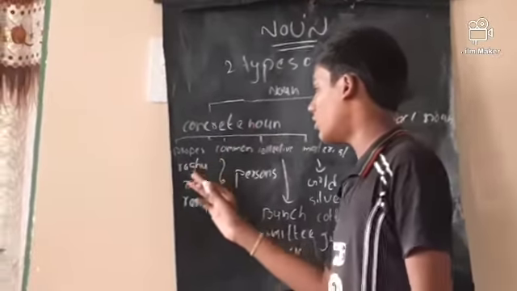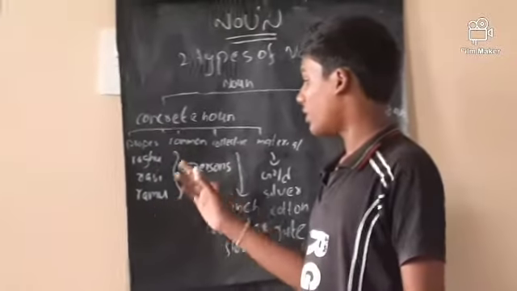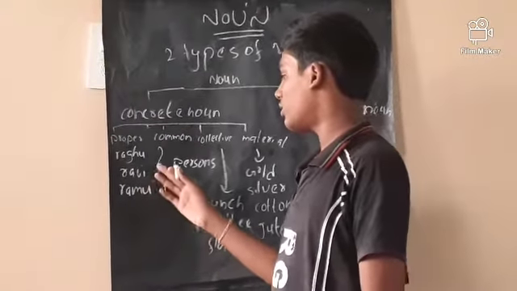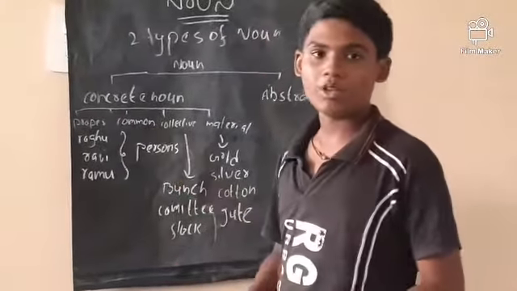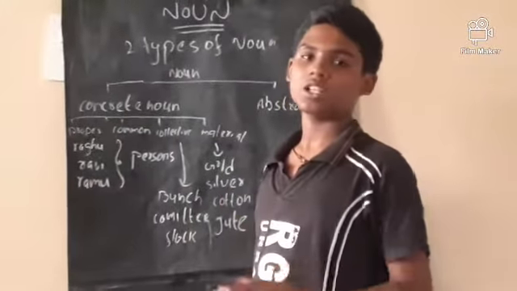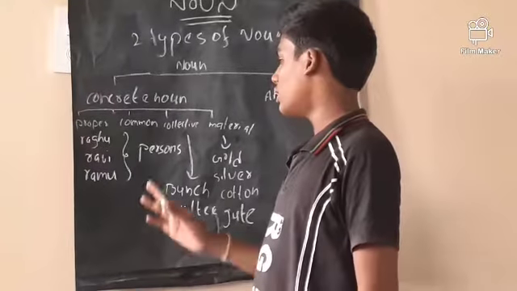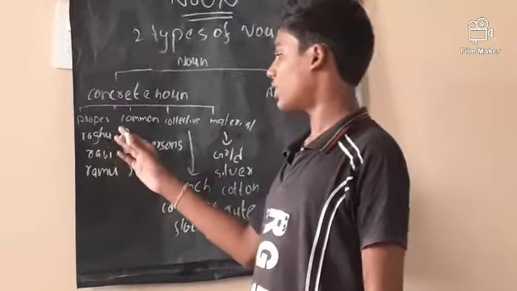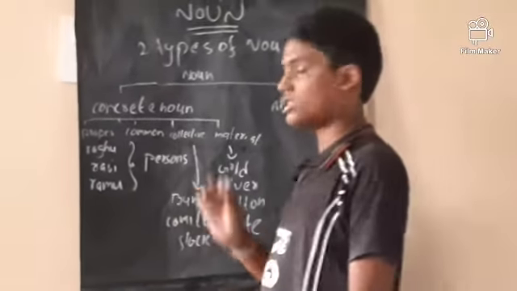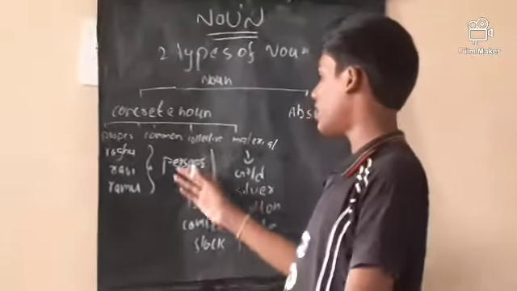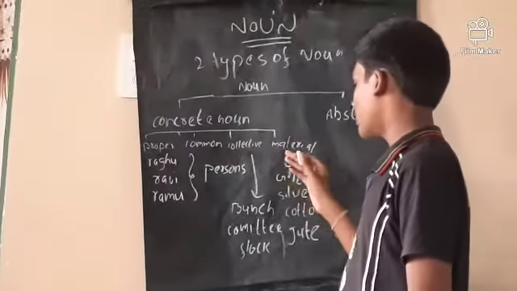What is a proper noun? A proper noun is the name of any name. Raghu, Ravi and Ramu, I am taking these examples. Common means there are so many members and there is one thing common. So we can say Raghu, Ravi and Ramu are common persons. So we can tell this is a common noun. What is a collective noun?